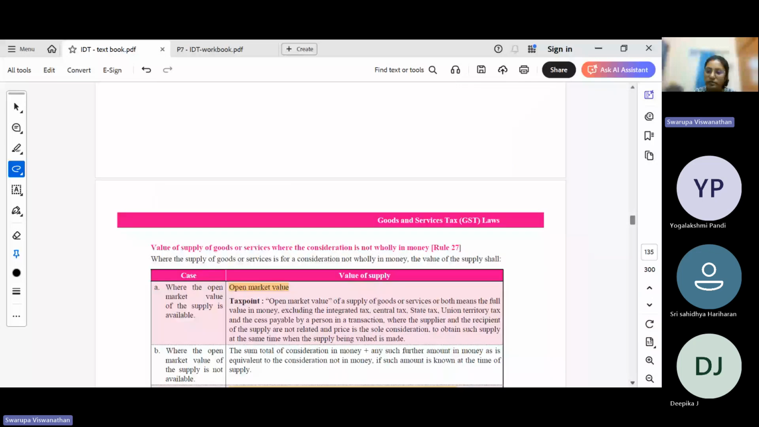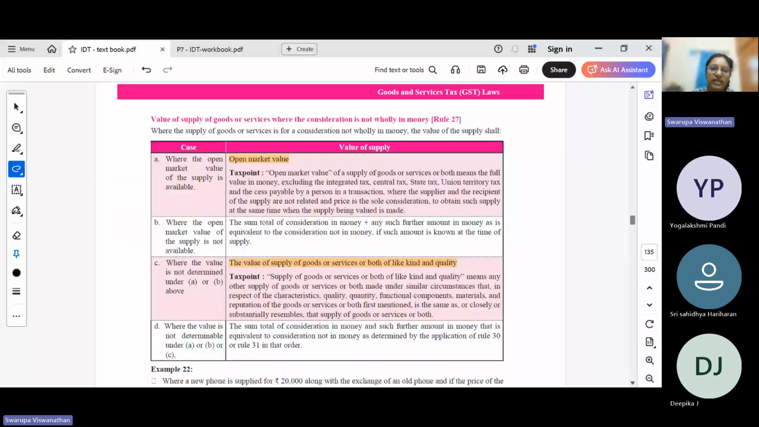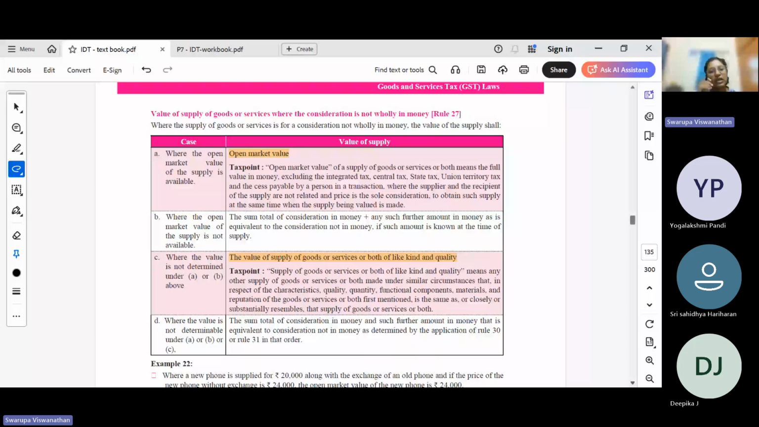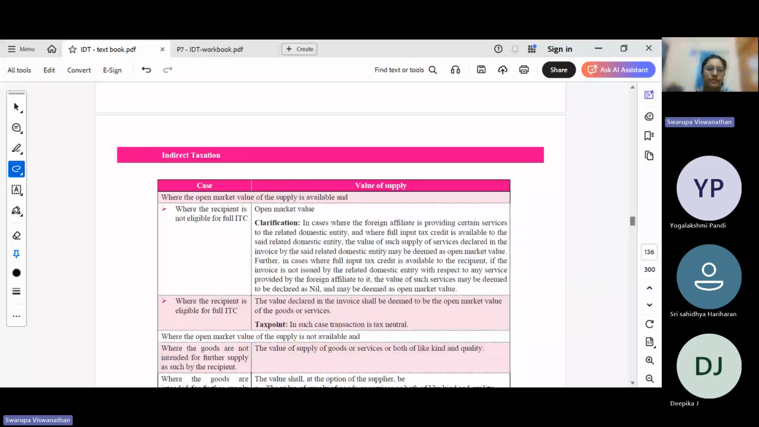Then in case of related party or where consideration is not wholly in monetary terms, we either take the open market value or the value of like kind and quality goods. Then transaction value or value of supply for certain specific cases.